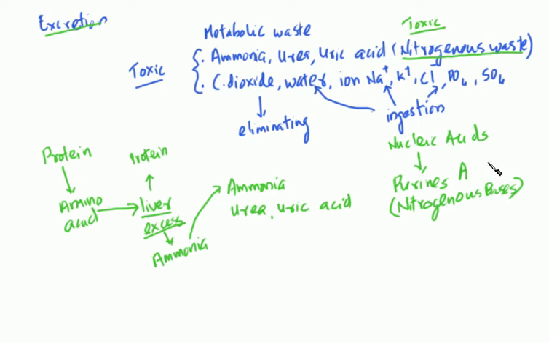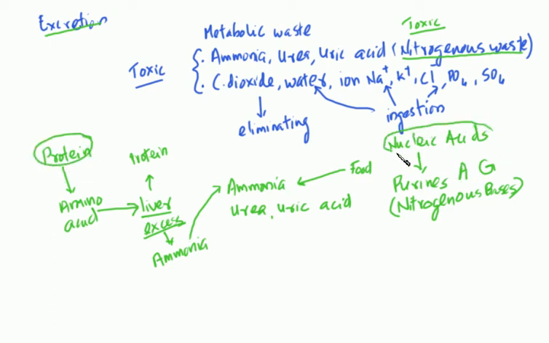Adenine and guanine. A and G are the two purines. When purines enter our body along with the food, they are metabolized into ammonia at last. So that's another source of ammonia. These are the two main sources of nitrogenous waste in the human body.